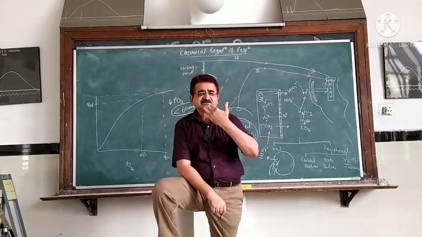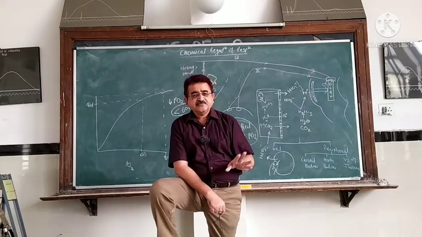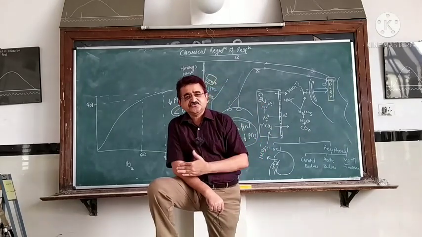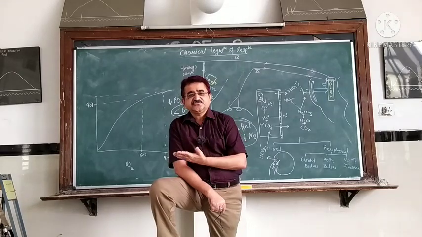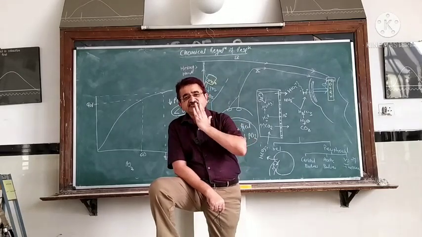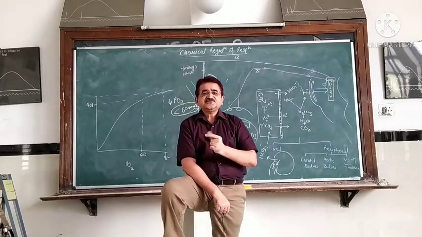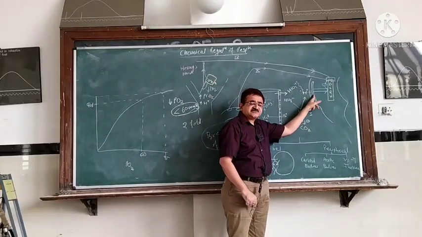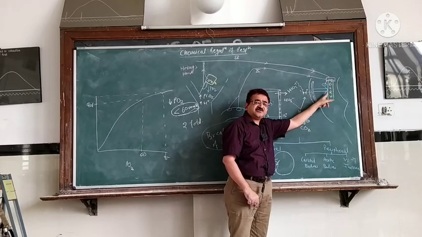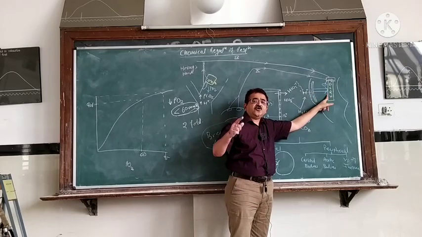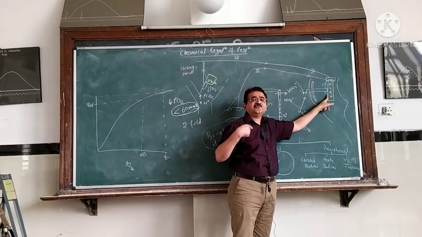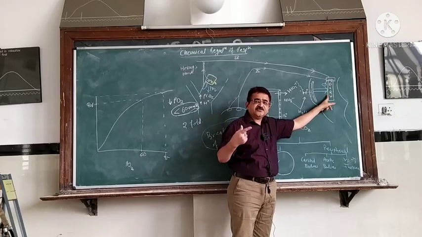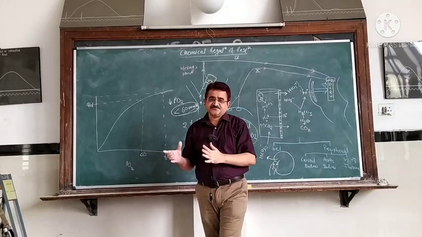So oxygen is correcting the fall in PO2, but what is the use of this CO2? As this CO2 enters the body, it stimulates the central chemoreceptor, which stimulates the respiratory center, and the respiration comes back to the normal state.